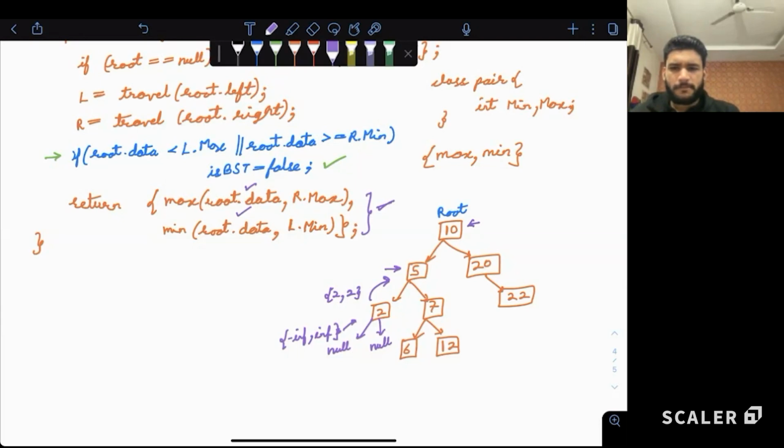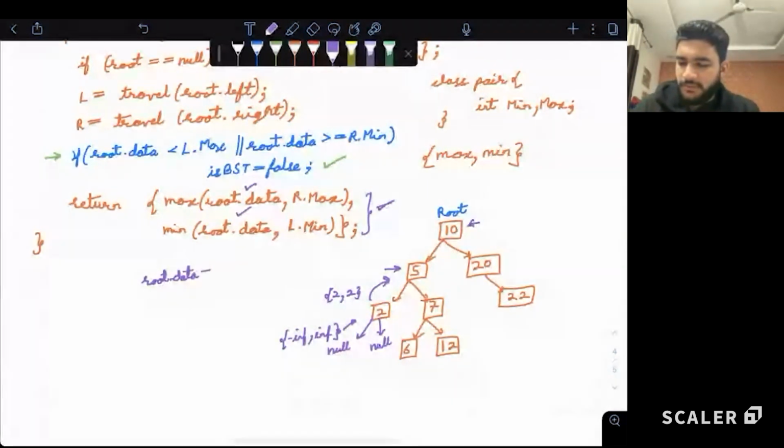Is that clear to all? When we are returning minus infinity, infinity, so what is right max? So root dot data at this point of time is equal to 2. R dot max at this point of time is equal to what, guys? Minus infinity. L dot min at this point of time is equal to infinity.